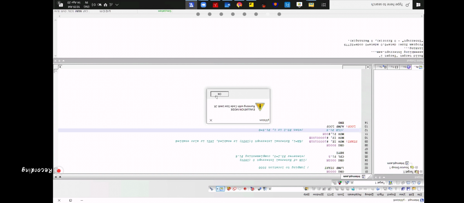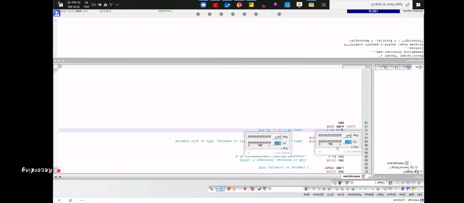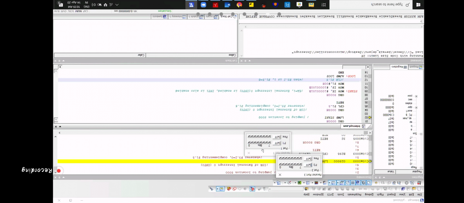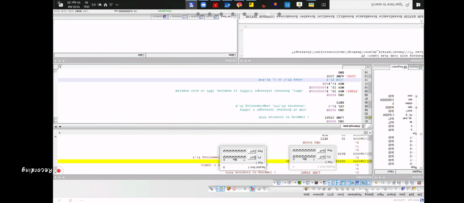What is happening here is, when I run the program, everything will be 0. This port 1 is 0, right? And everything is 0. Why is it 0?